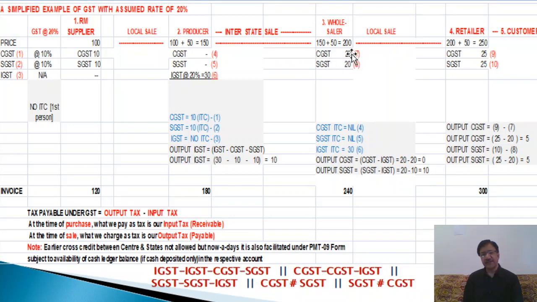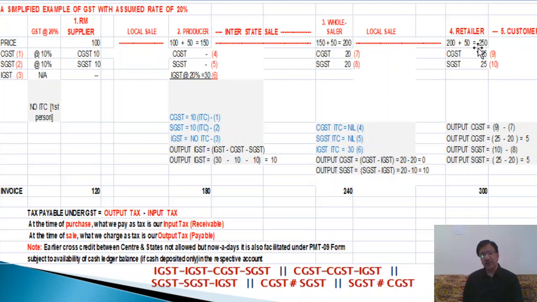Because CGST we have deducted here, completely deducted. CGST is not payable because it is adjusted from the IGST of 20 rupees. Now after adjusting CGST, 10 rupees is remaining in the IGST balance. From this balance, SGST out of 20, 10 will be adjusted, and finally 10 will be due. So the wholesaler will pay 10 rupees to the state government as SGST.